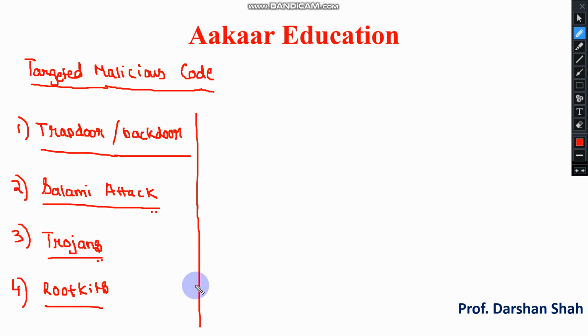Now there are different types of rootkits, so let us discuss the subtopics. The first is the user mode, then the kernel mode, and then the firmware mode.